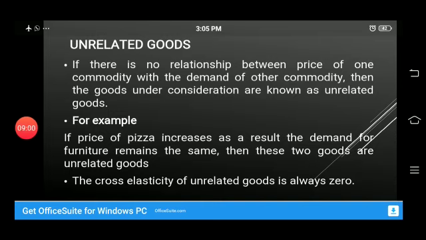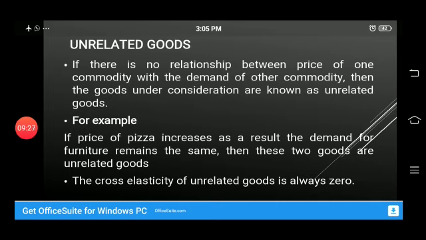Number third is unrelated goods. If there is no relationship between the price of one commodity and the demand of the other commodity, then the goods under consideration are known as unrelated goods. For example, if the price of pizza increases, as a result, the demand for furniture remains the same, then these two goods are unrelated goods.